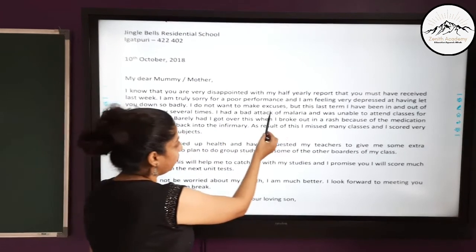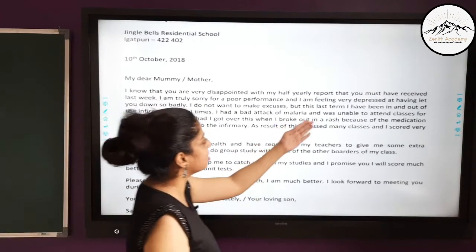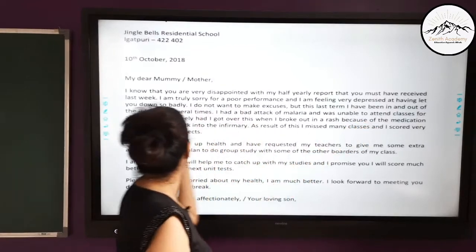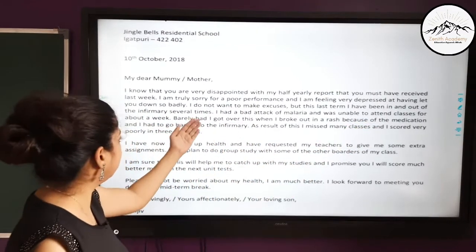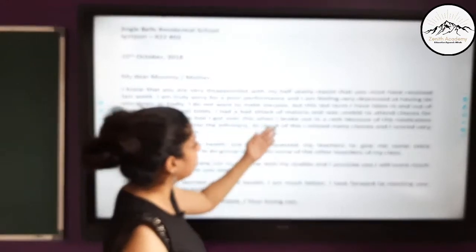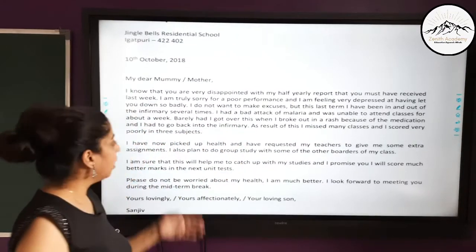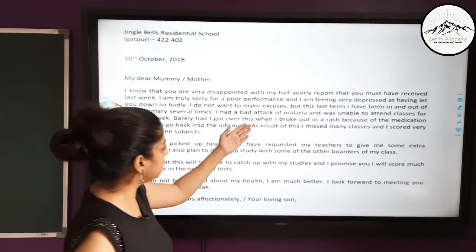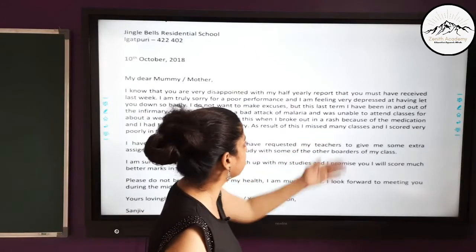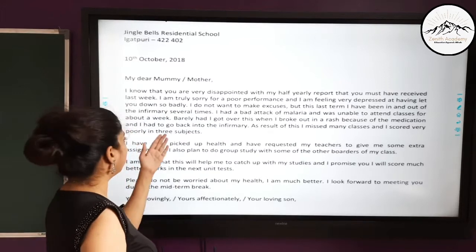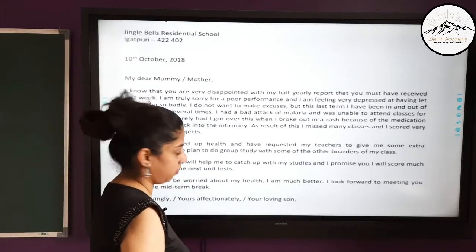I do not want to make excuses, but this last term I have been in and out of the infirmary several times. I had a bad attack of malaria and was unable to attend classes for about a week. Barely had I got over this when I broke out in a rash because of the medication and I had to go back into the infirmary.